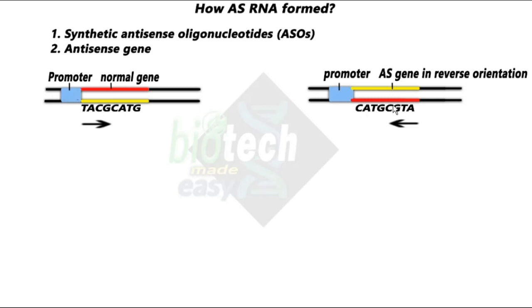That means this strand, the normal strand, if it is flipped, this yellow strand will go upward and this red strand will come downward, or the lower strand will go towards the upper side, or the upper strand will come towards the lower side. So that is how it happens here.